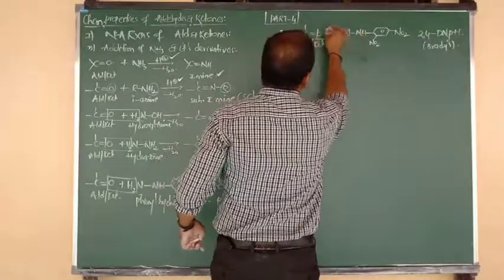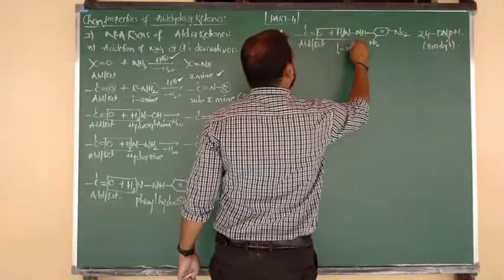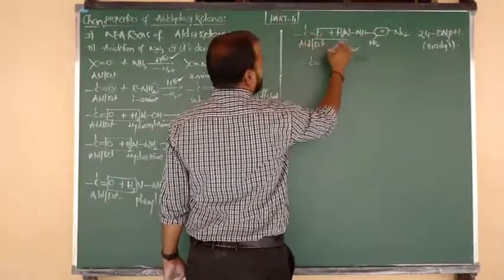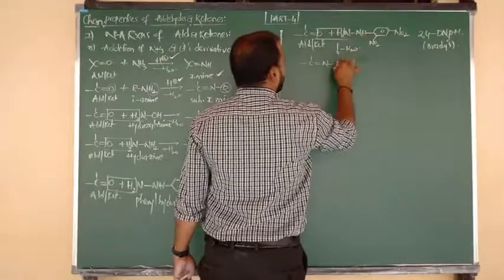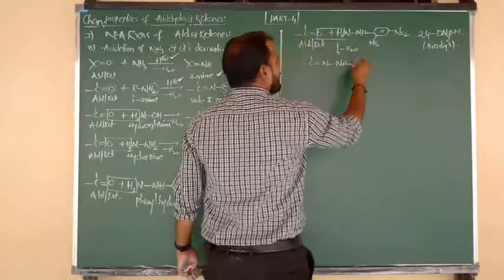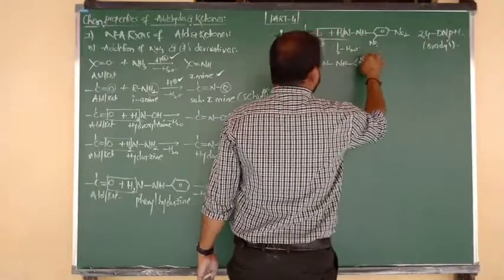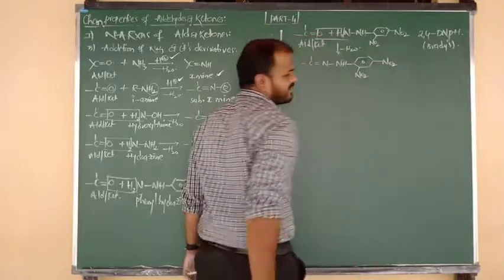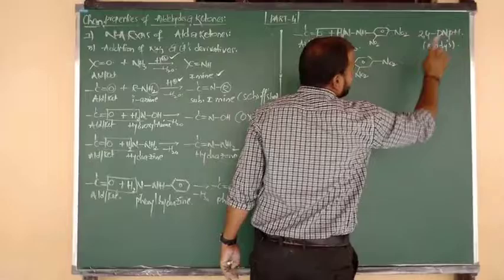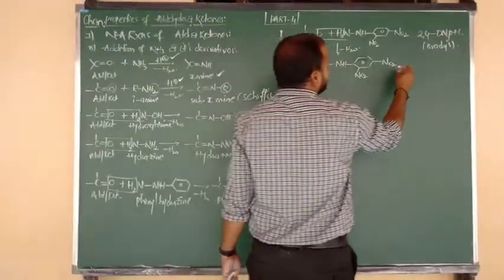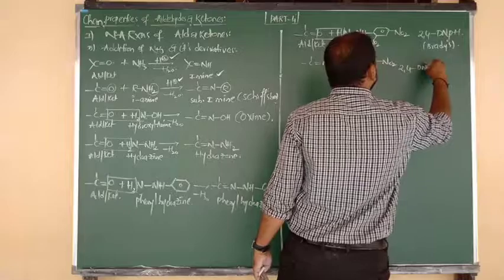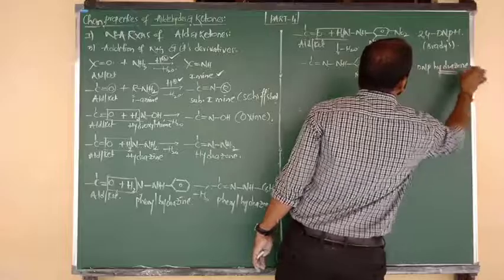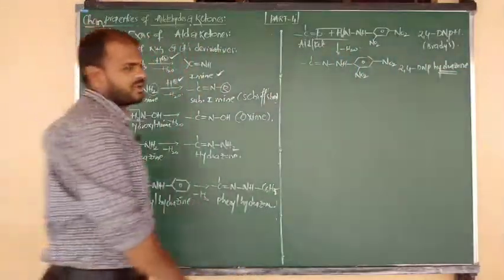Same thing, now it is also ready to lose the water molecule, loss of H2O. So what will be your expected product? C double bond N, N to NH. Now NH connected to a phenyl ring, and on the phenyl ring, the second position has an NO2 group and the fourth position has an NO2 group. So 2,4 dinitrophenyl hydrazine on reaction with aldehydes and ketones changes into 2,4 dinitrophenyl hydrazone. Hydrazine changes into hydrazone. This is your final product name.